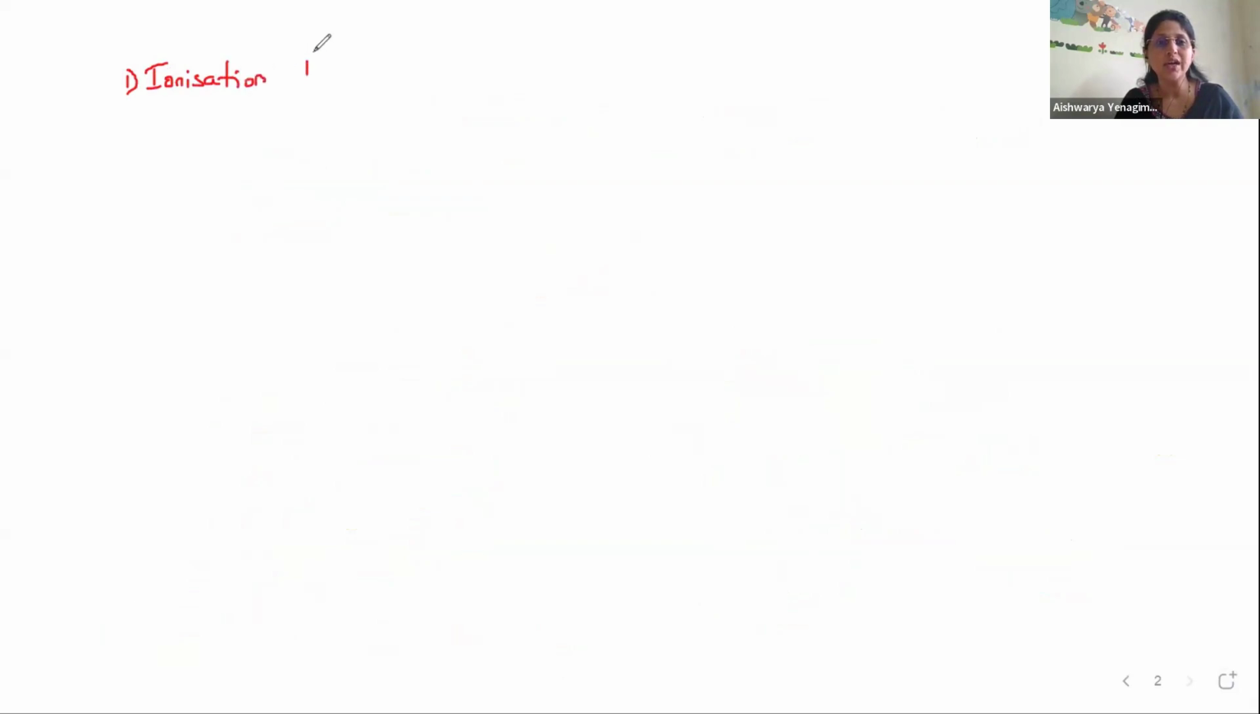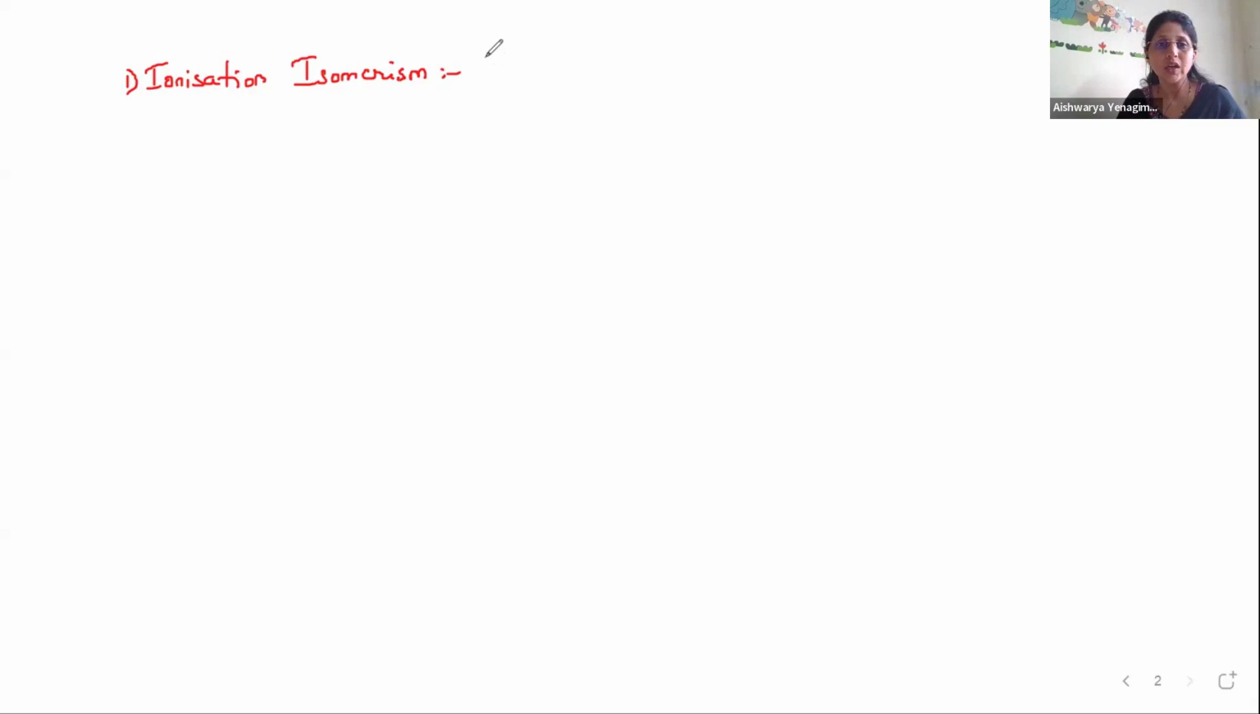What do you mean by ionization isomerism? Let me tell you the definition, and we will take an example to understand the concept. Ionization isomerism: coordination compounds having the same composition, or you can use the molecular formula, but giving different ions in the solution.